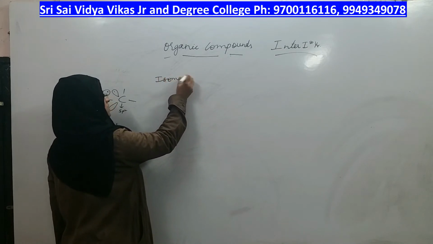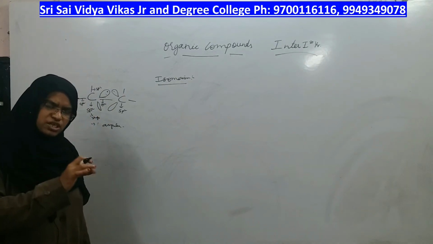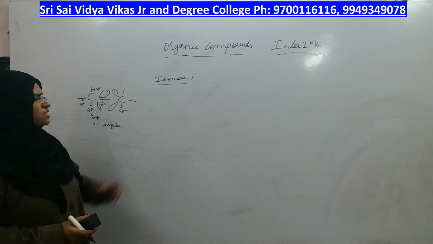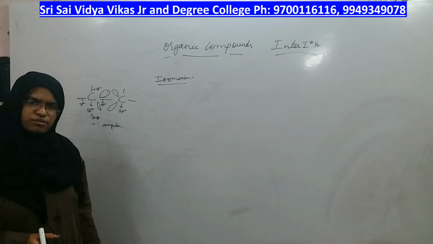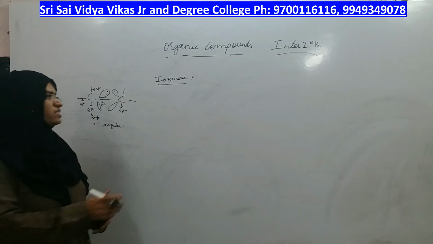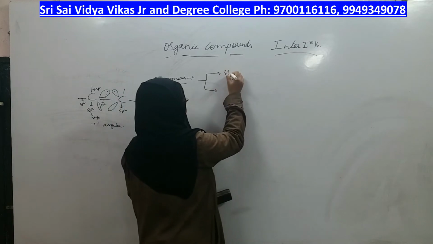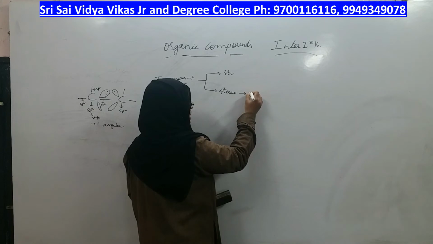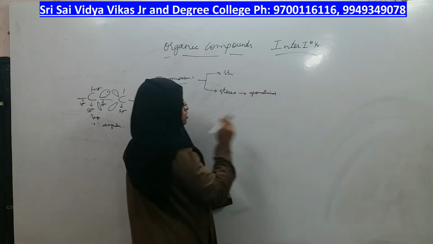In alkanes, we have seen that they undergo only chain isomerism from structural. They cannot undergo stereoisomerism, right? In the same way, even in alkenes structural isomerism is present, but along with structural isomerism, it also has stereoisomerism. In stereo, which type does it have? Geometrical, right? We have studied about cis-trans isomerism.